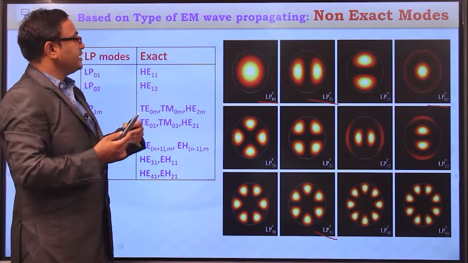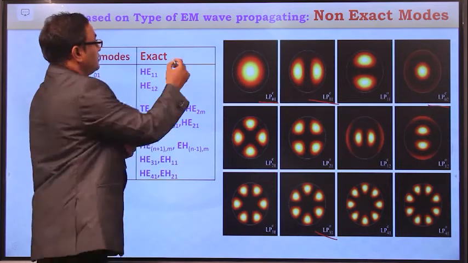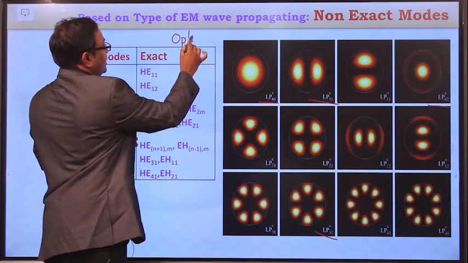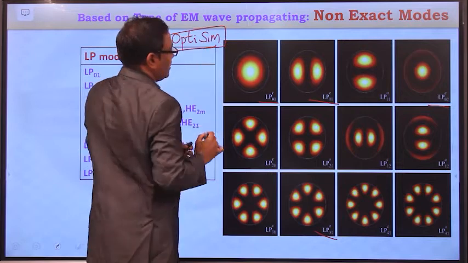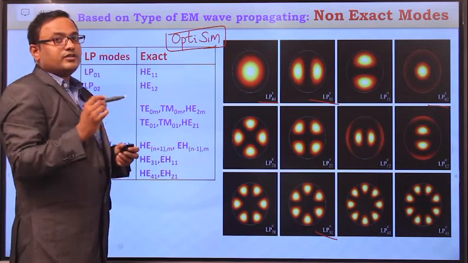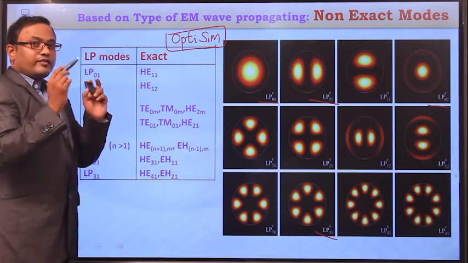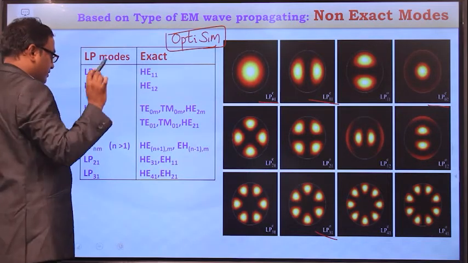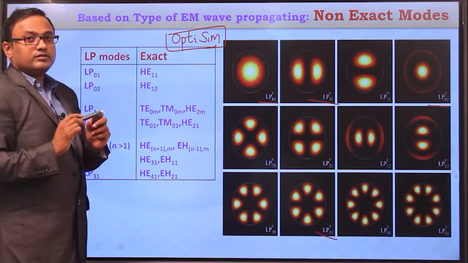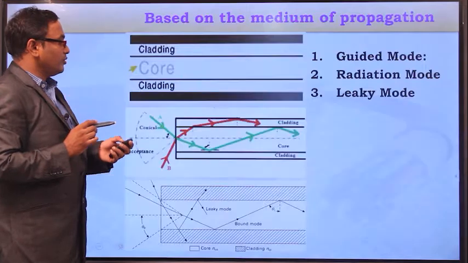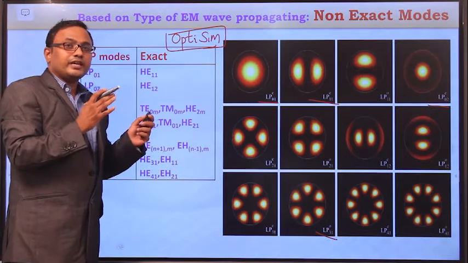To visualize these field intensities, simulation tools like OptiSim will be used. With the help of simulation tools like OptiSim, you can visualize the field lines as well as the field intensities for various linearly polarized modes. So to derive all these modes, remember these fundamental formulae. With the help of these relations, we are going to derive the solution for any linearly polarized mode. With this, we have completed the modes which are classified based on the type of EM wave propagating in the fiber.